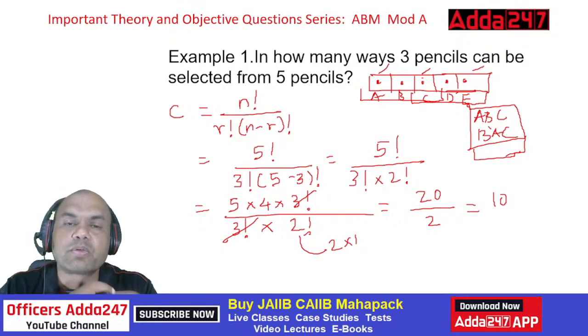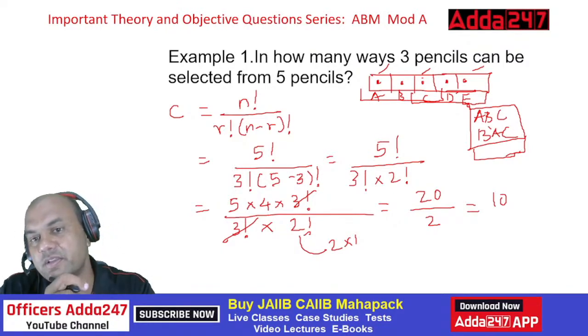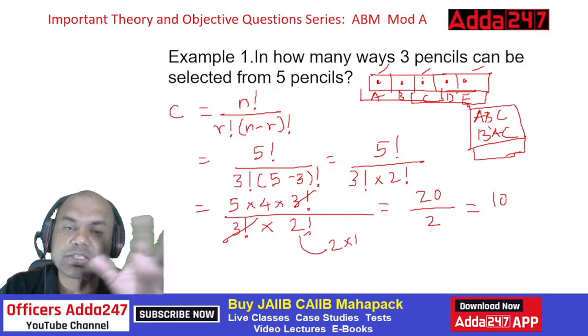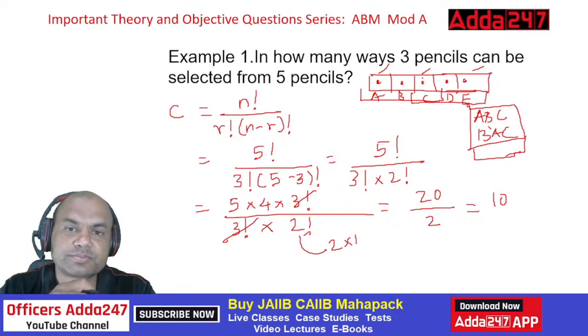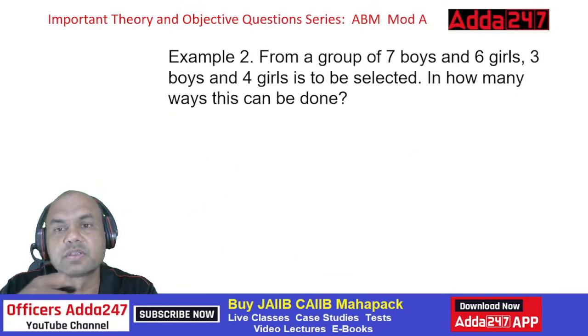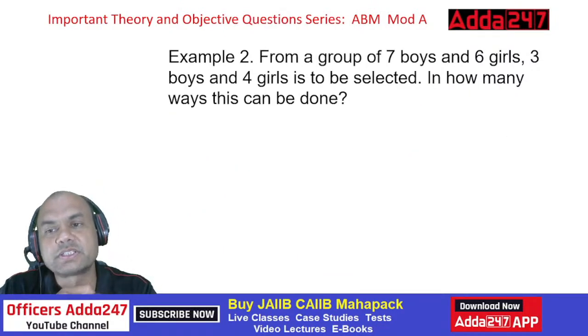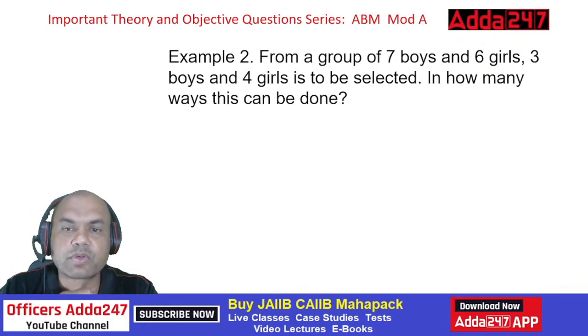Because the important part over here was the order was irrelevant. Which pencil was to be placed where, that was irrelevant. So that's why it was easy to solve this. Okay. Next one. From a group of 7 boys and 6 girls, 3 boys and 4 girls are to be